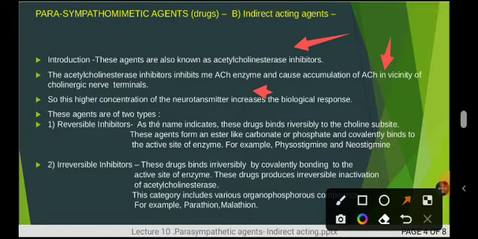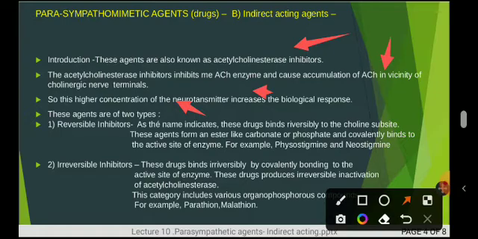So the concentration increases, and the higher concentration of acetylcholine leads to an increase in the biological response. As the concentration of ACH or neurotransmitter increases, we get the biological output.